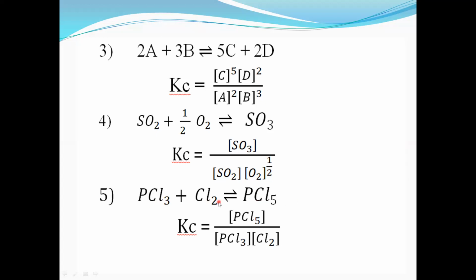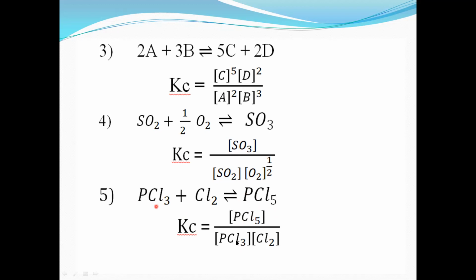Now for this reaction, we have to write the equilibrium constant, that is Kc, directly. So Kc is equal to, here the product is PCl5, and the reactants are PCl3 and Cl2. First in the numerator we write the concentration of PCl5. The coefficient of PCl5 is 1, so it is not necessary to write power 1; even if we don't write it, power 1 is understood. So Kc is equal to concentration of PCl5 divided by concentration of PCl3, and the coefficient of PCl3 is also 1,